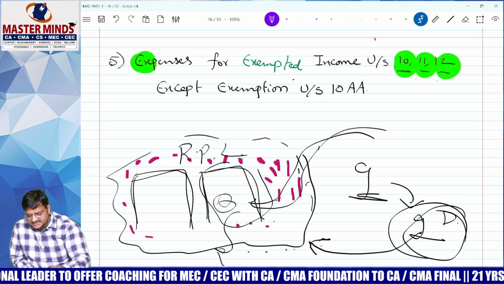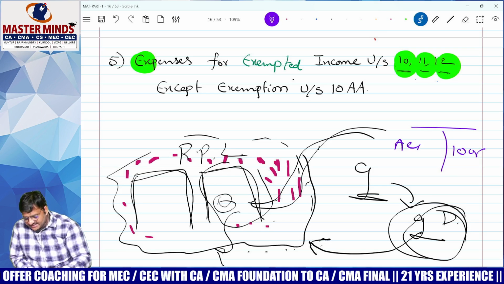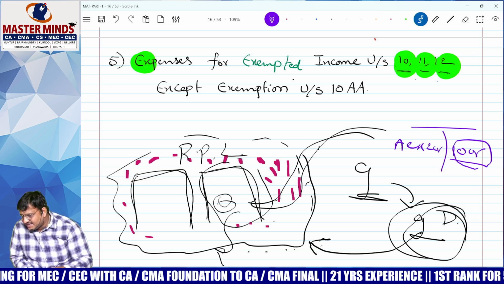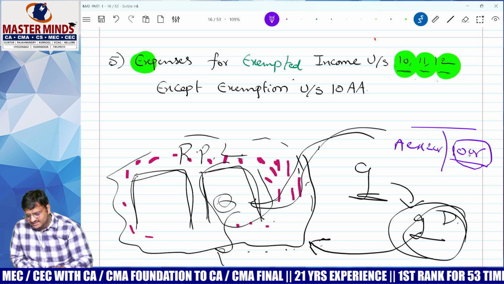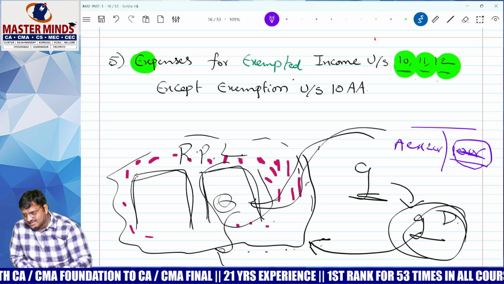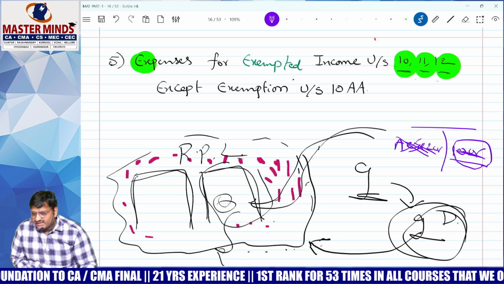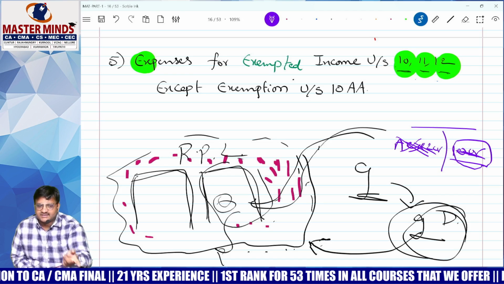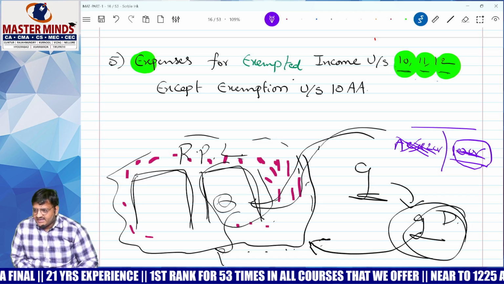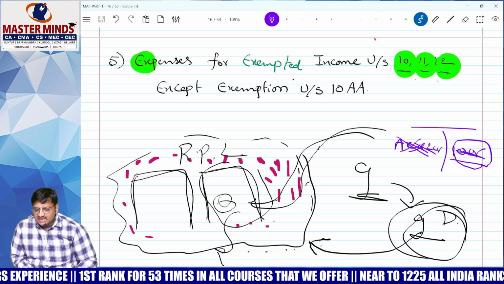Now my point is, let us say agriculture income is 10 crores, but agriculture expenditure, let us say, 2 crores. Comrades, follow. Is agriculture income taxable or exempt? Come on, exempt. When agricultural income is exempt, is agricultural expenditure allowed or not allowed? Not allowed. Correct? Why did you take it as a P&L debit? Too much. Add back. E for expenditure related to exempted income covered under section.